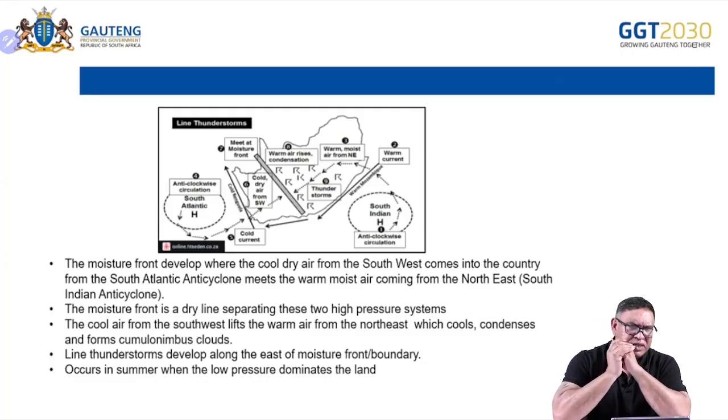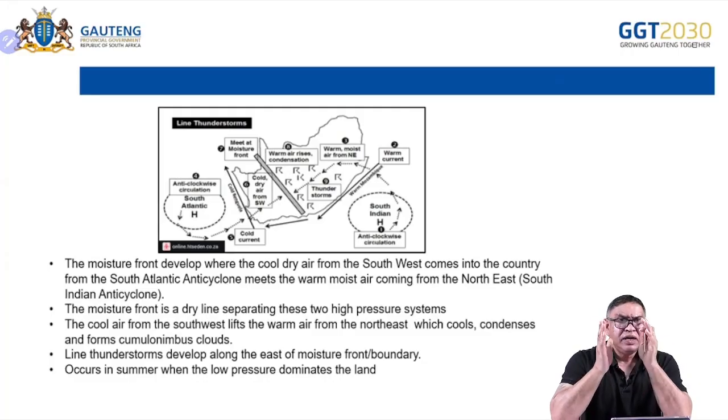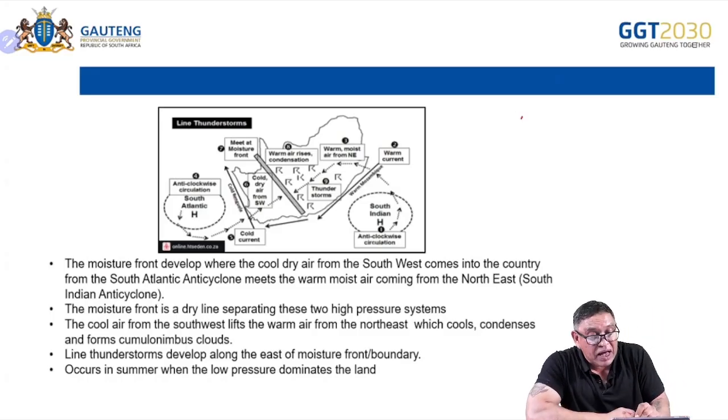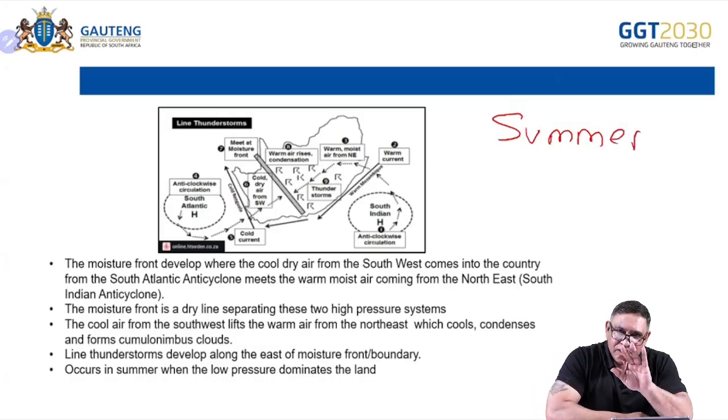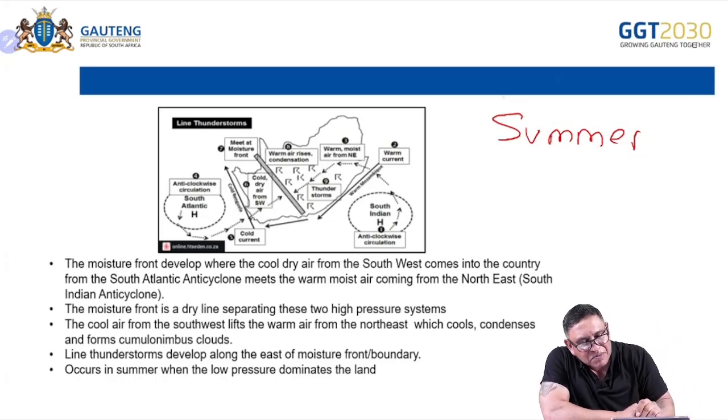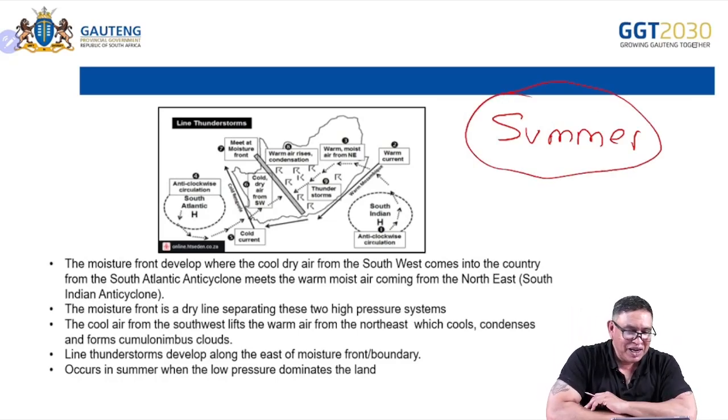Very simple, learners. First thing, it happens in summer. Please, we don't want to see in any of your papers, "beautiful winter's day, we get line thunderstorms." You must remember, summer. What did we learn?